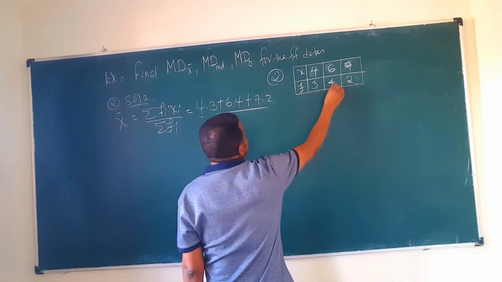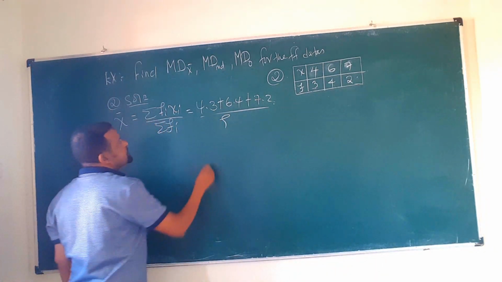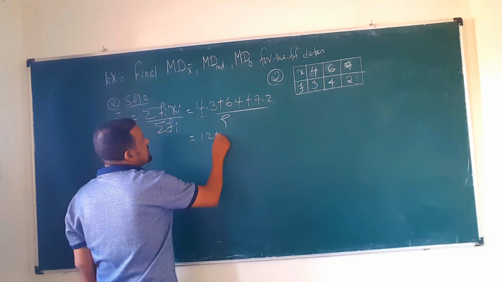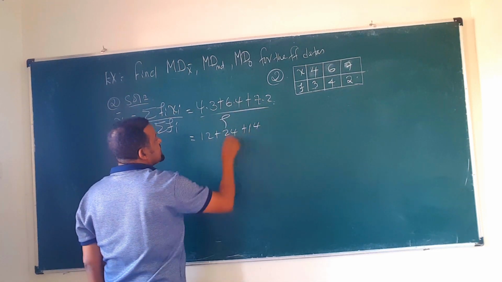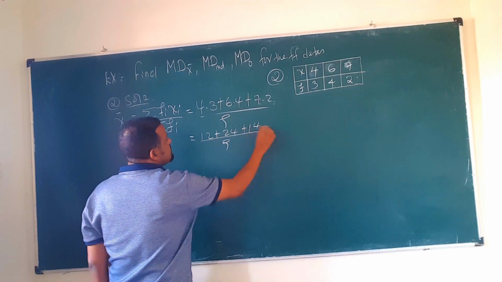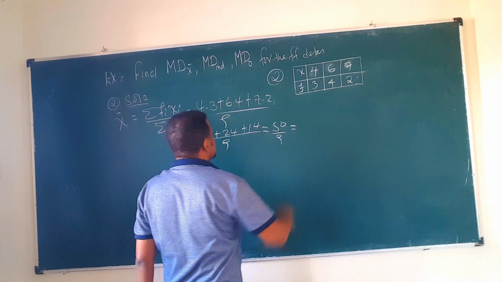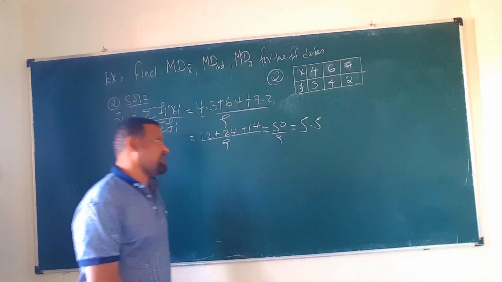So that will be 4 times 3 plus 6 times 4 plus 7 times 2, divided by the summation of the frequencies: adding 3 and 4 and 2 gives 9. So that will be 4 times 3 is 12, 6 times 4 is 24, 7 times 2 is 14, divided by 9. So the mean will be what? 50 over 9, so the mean is around 5.5 or 5.6.